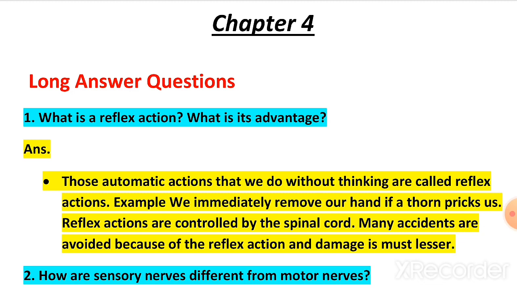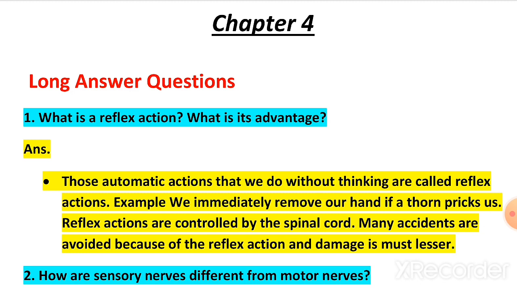Now it is turn of long answer questions of chapter 4. Question number 1 is, what is a reflex action? What is its advantage? Answer is, those automatic actions that we do without thinking are called reflex actions.